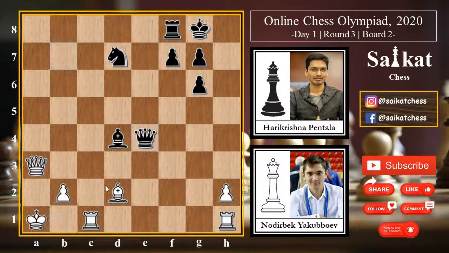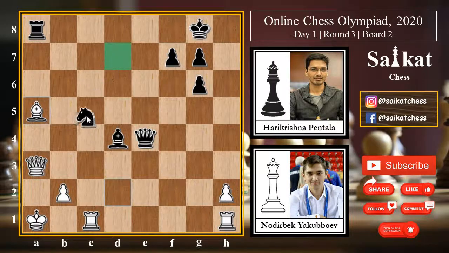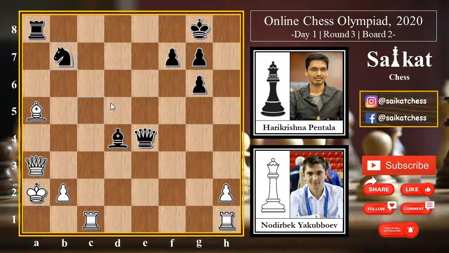Obviously, a king cannot move to a1 because rook a8 with the threat of capturing the queen. White is gonna lose his queen, but even if white tries to go for bishop a5, then knight c5 with the idea of knight b3, forking the king and the bishop, and it's okay, maybe white can go for king a2, but then after knight b7 attacking the bishop, there is no way for white to defend the bishop here.